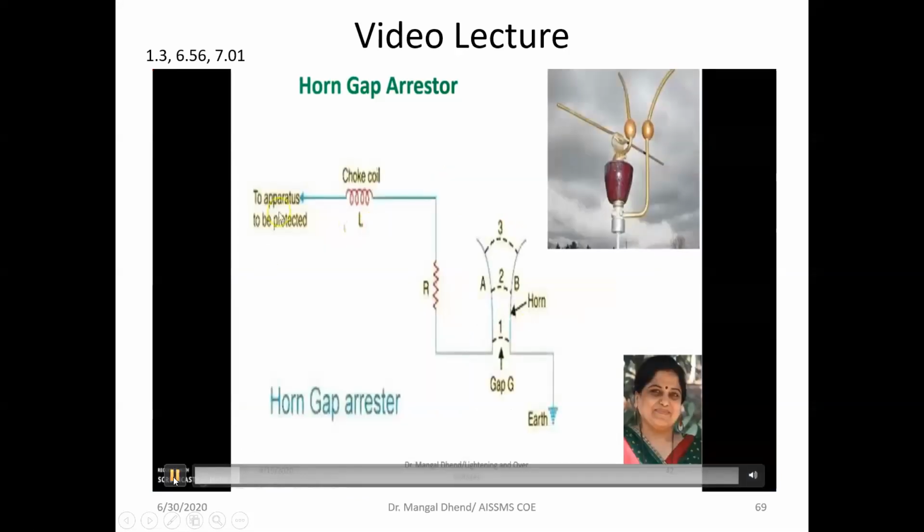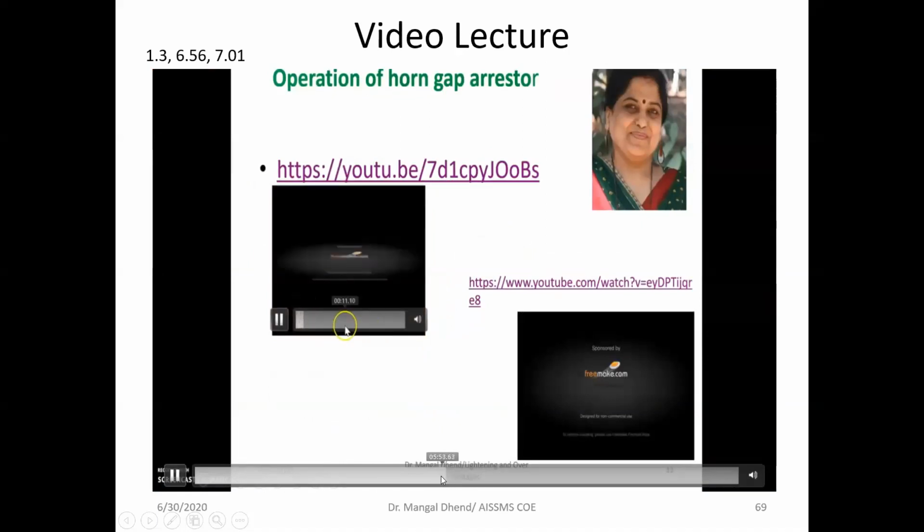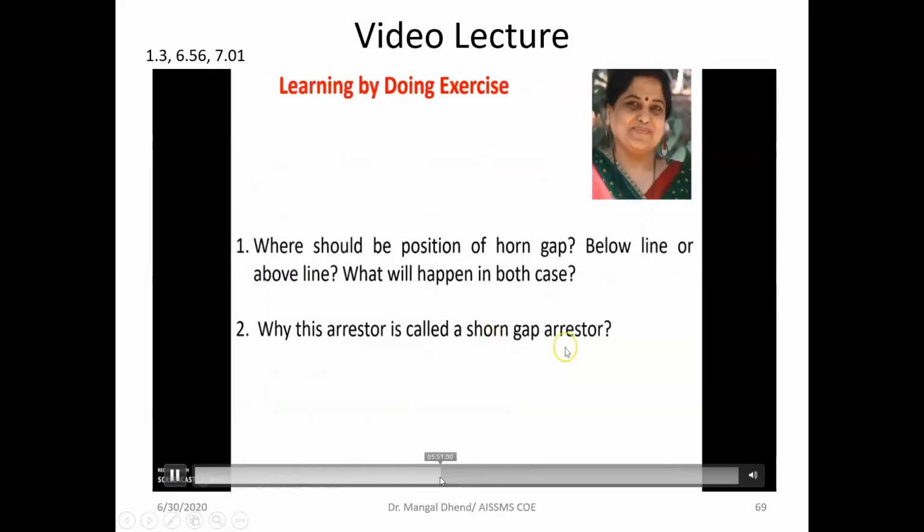See how it is connected. As usual, one terminal of the arrestor is connected to the line and another terminal of the arrestor is connected to the earth. If you see in the horn gap arrestor, the terminal which goes to the line is connected to the metal horn. You may not have performed the experiment, so we have decided the arrestor is called a horn gap arrestor.